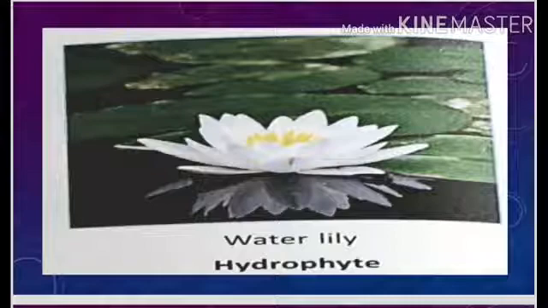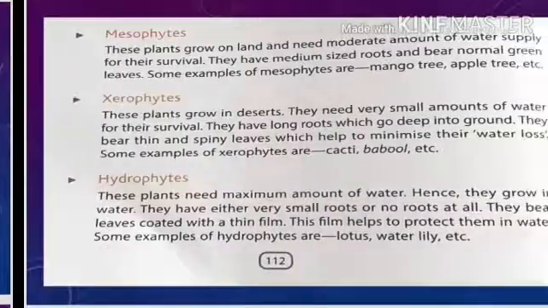What is the meaning of that? Have you seen the lotus plant? Leaves of the lotus plant are waxy. Waxy means very smooth from the top, so that water can't enter inside and prevent the leaves from decaying. So lotus is a good example of hydrophyte.